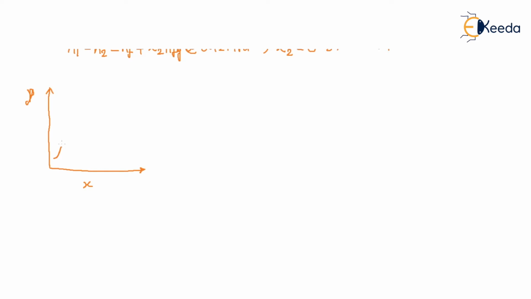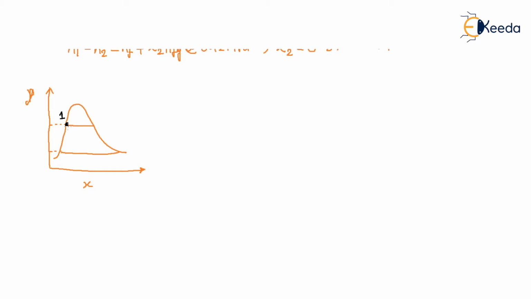So if this is your saturated curve, this is your inlet pressure to the throttling, and this is your exit pressure from the throttling. So throttling starts at what point? Saturated liquid. This is your point number 1, and it ends in a wet region. Exit is a wet region.